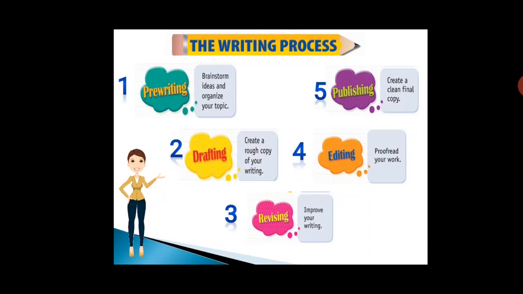The second step, create a rough copy of your writing. The third step, improve your writing, that is, revise it. The fourth step, edit it, that is, proofread your work if you have any mistakes in it. The fifth one, publish it, create a clean final copy. So the 5 steps are pre-writing, drafting, revising, editing and publishing. Follow this process to write a paragraph.